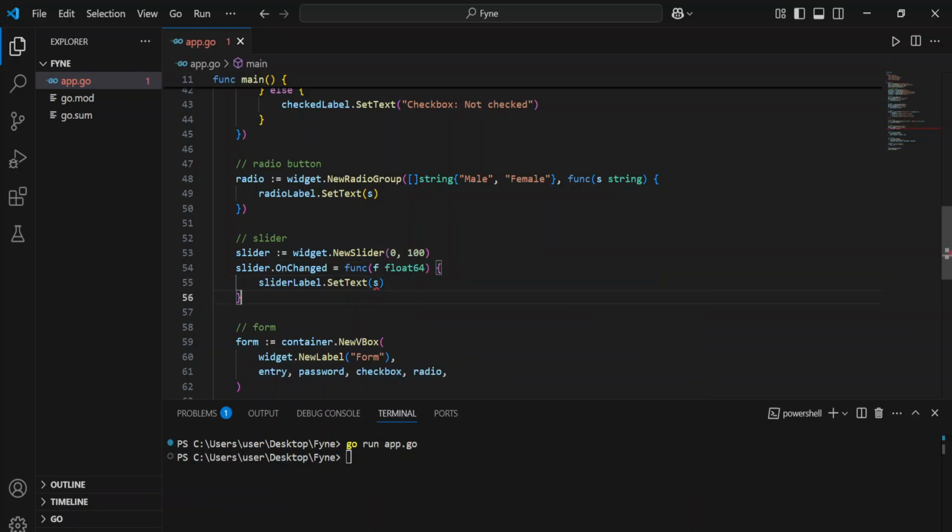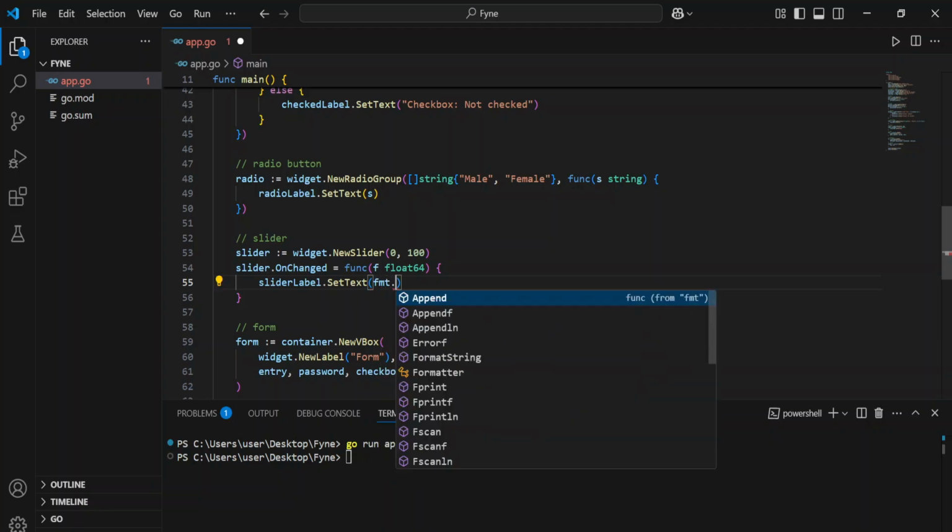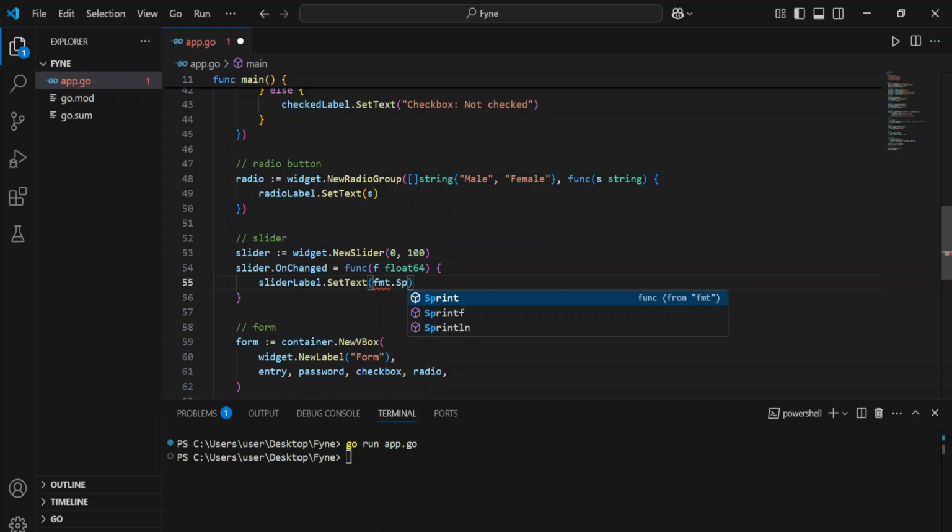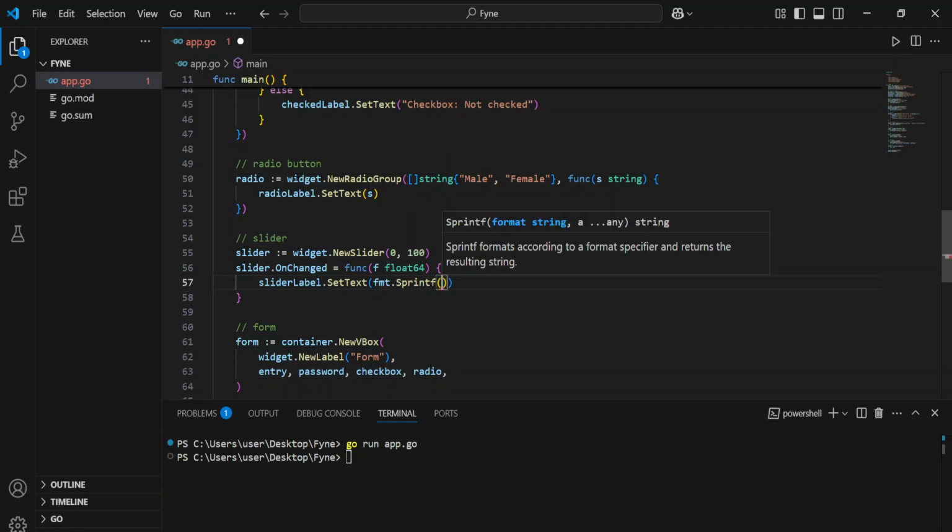But now this s is undefined. Let's define it, of course, as a float, but set text accepts a string. So we have to format this value. So we can just do this. You can say fmt dot sprintf, and then we can say slider.